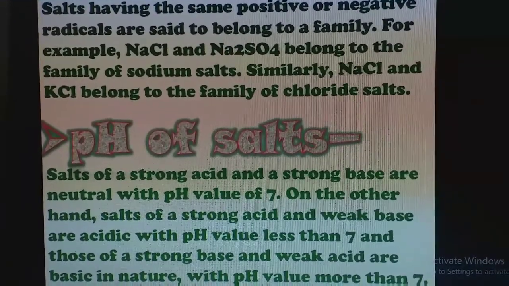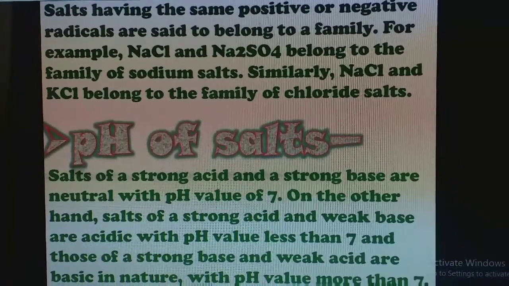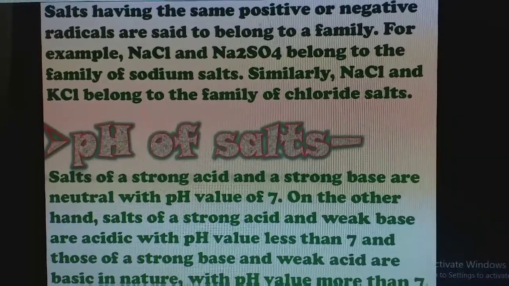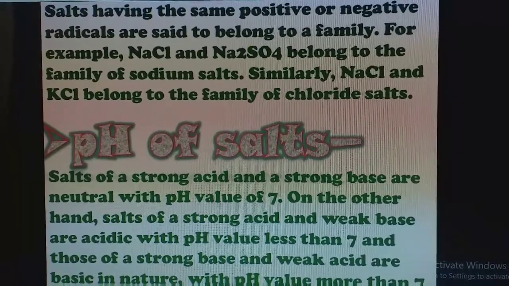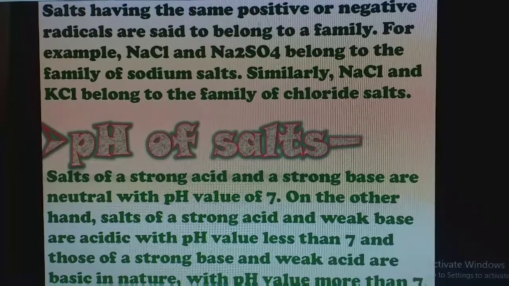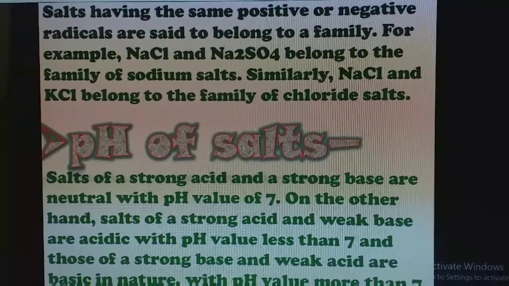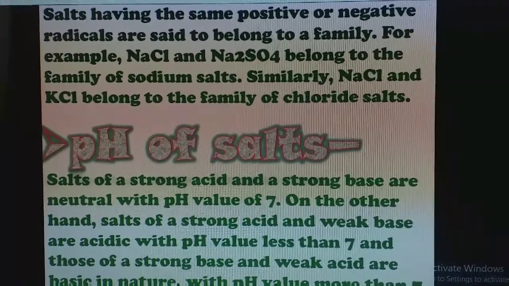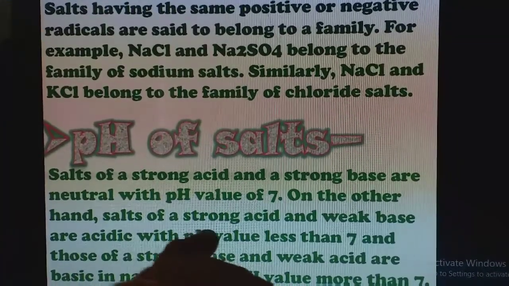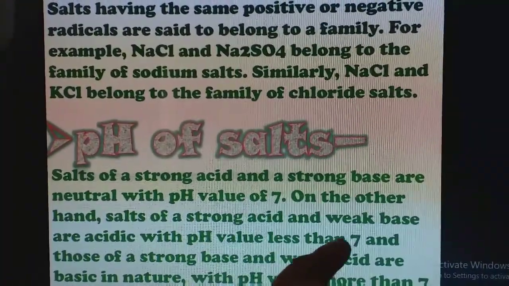And salts of a strong acid and a strong base are neutral with a pH value of 7. Already we discussed what the pH scale is. If the pH is 7, it is neutral, 0 to 7 it is acidic, and 7 to 14 it is basic. On the other hand, the salts of a strong acid and weak base are acidic with a pH value less than 7. If you take a strong acid, there are more H plus ions, so the pH will be less than 7.